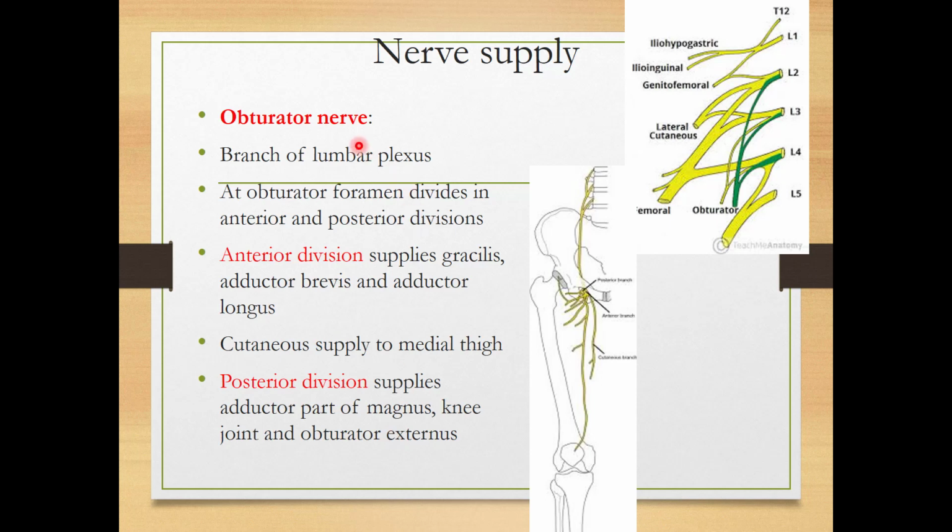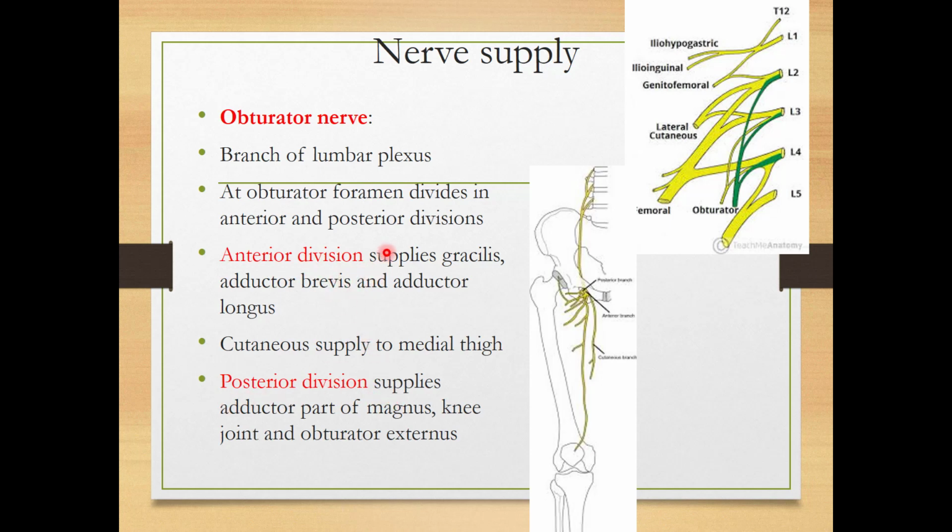Nerve supply is obturator nerve. It is a branch of the lumbar plexus. Remember this thing. It is a branch of the lumbar plexus. L2, L3 and L4 is the root value. The obturator foramen divides the obturator nerve into anterior and posterior divisions. Okay. There will be 2 divisions. Anterior division and posterior division.